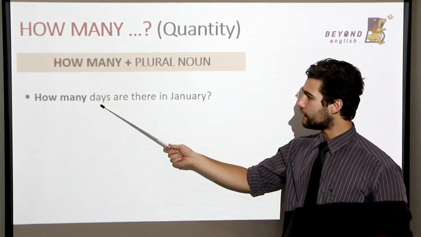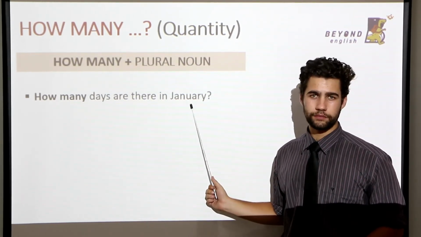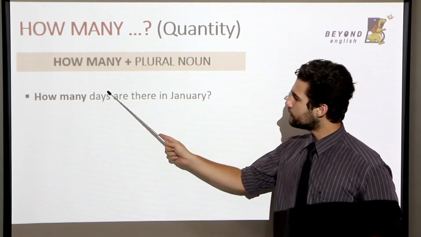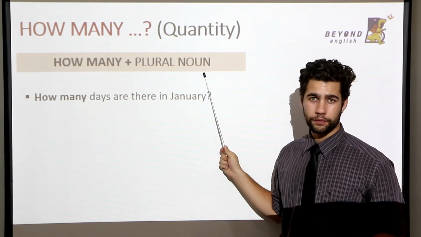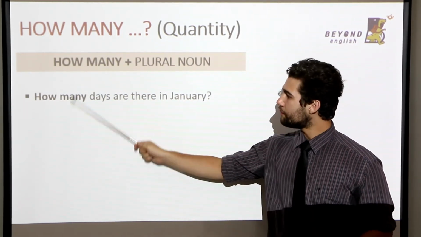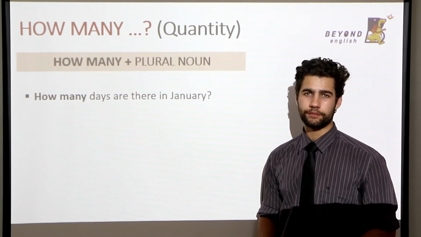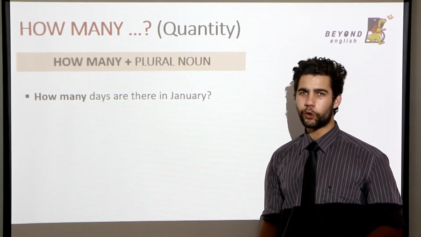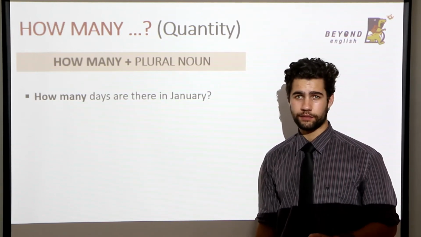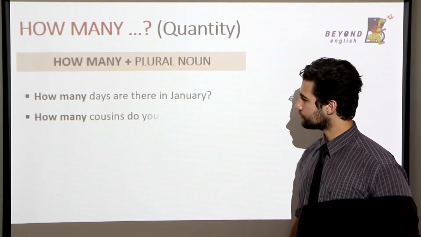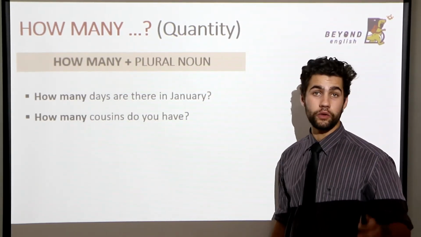How many days are there in January? Over here, days are our plural noun. How many days are there in January? Good. Remember, you can count the days. Next, how many cousins do you have?